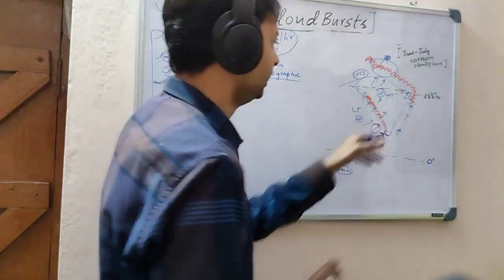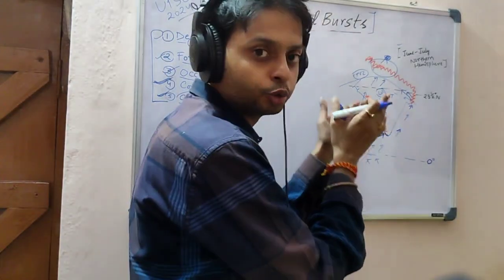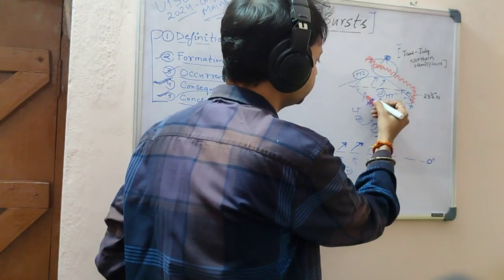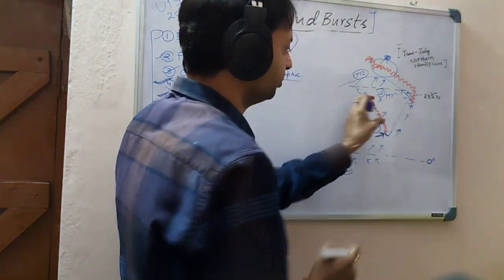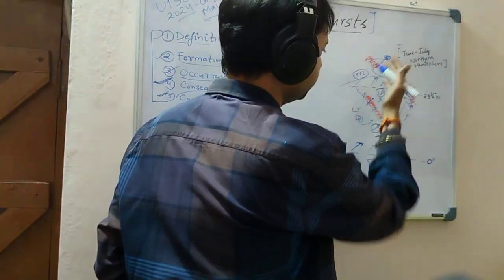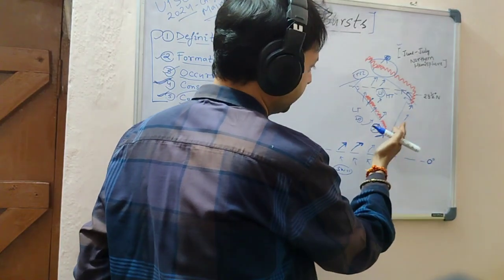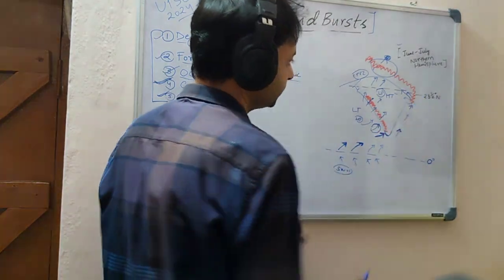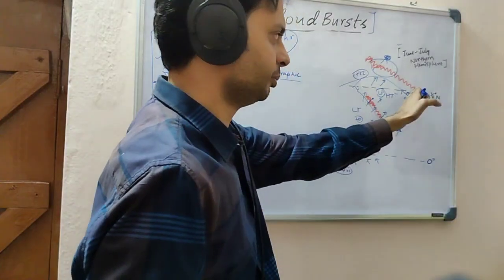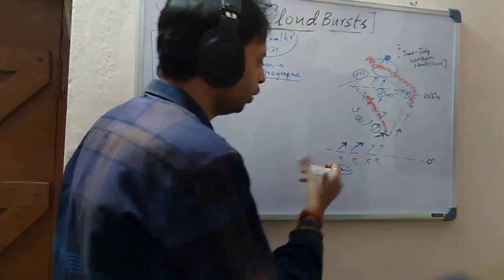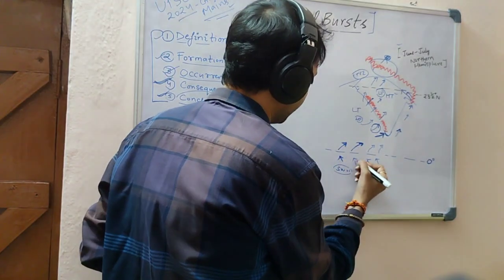They are generally bifurcated into two branches, the Arabian Sea and the Bay of Bengal. The Arabian Sea branch moves through the passes between the Western Ghats towards the northern plain, and the Bay of Bengal branch moves towards the eastern Himalayan ranges and gets deflected into the northern plains.